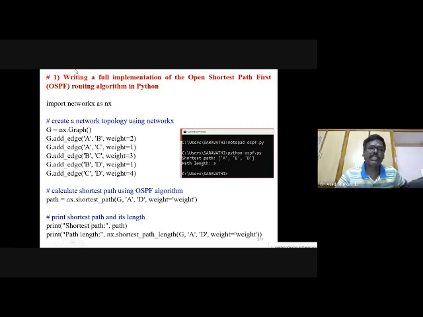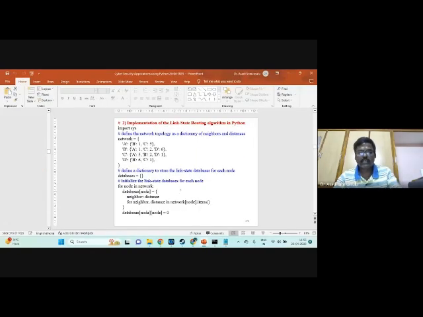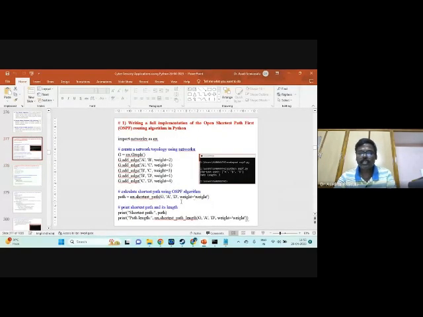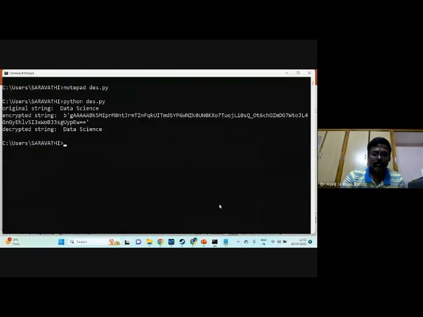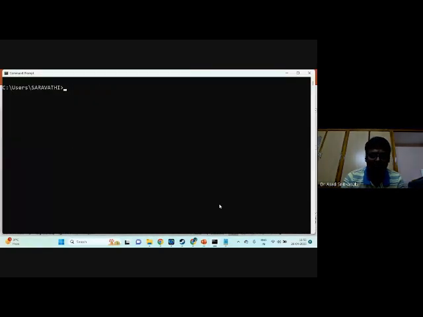What I am doing in this one: the OSPF routing algorithm, it is a best algorithm. First I create a network topology using NetworkX, then calculate the shortest path using the OSPF algorithm, then print the shortest path and its length. Now this first algorithm, the OSPF algorithm, I am going to demonstrate. I'm sharing this code in the group chat.